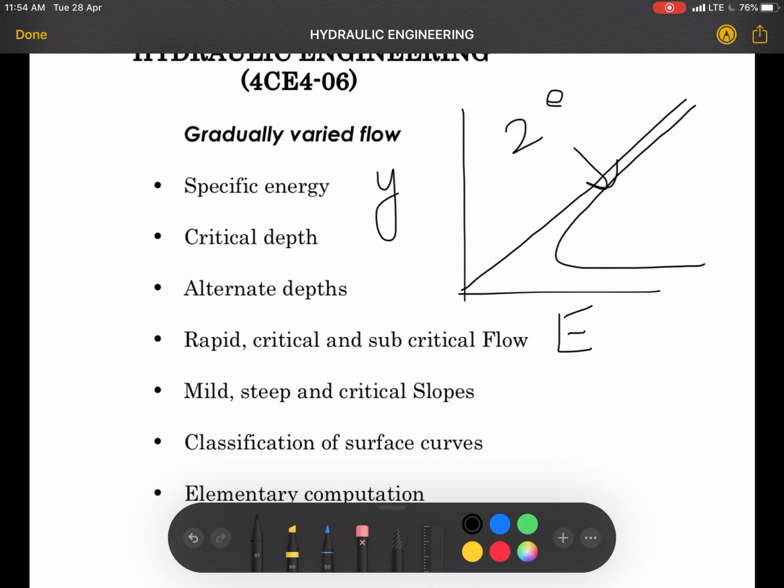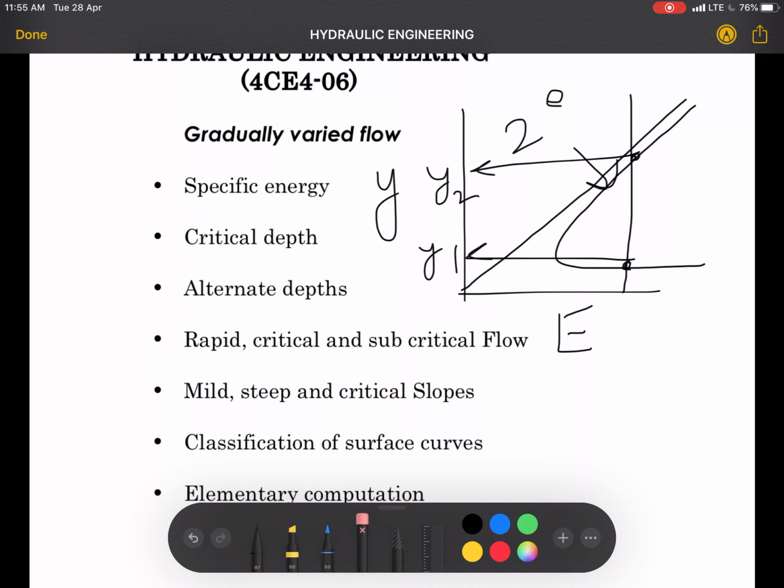If we draw a line, these two depths will give us the same energy, E. This is y2, this is y1. These are termed as alternate depths. A similar relation will come when we learn about rapid flow, where we will have y1 and y2 as sequent depths.